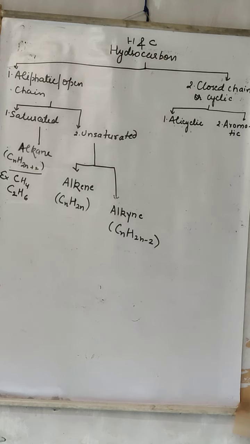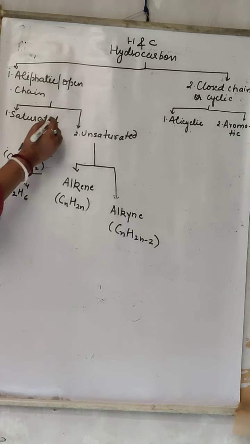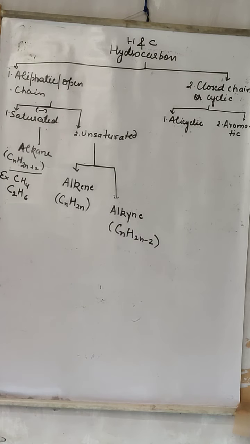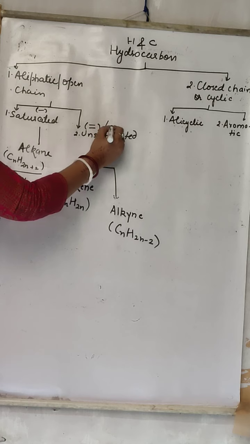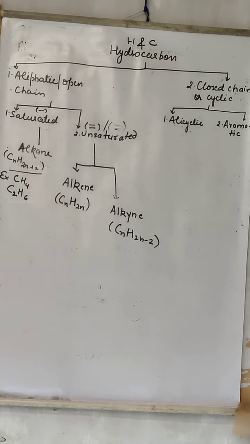Unsaturated is not fully satisfied by single covalent bonds. It can contain a double bond or a triple bond. Saturated hydrocarbon contains single bonds. Unsaturated hydrocarbon contains double or triple bonds. When unsaturated hydrocarbon contains a double bond, it is called alkene. When it contains a triple bond, it is called alkyne.